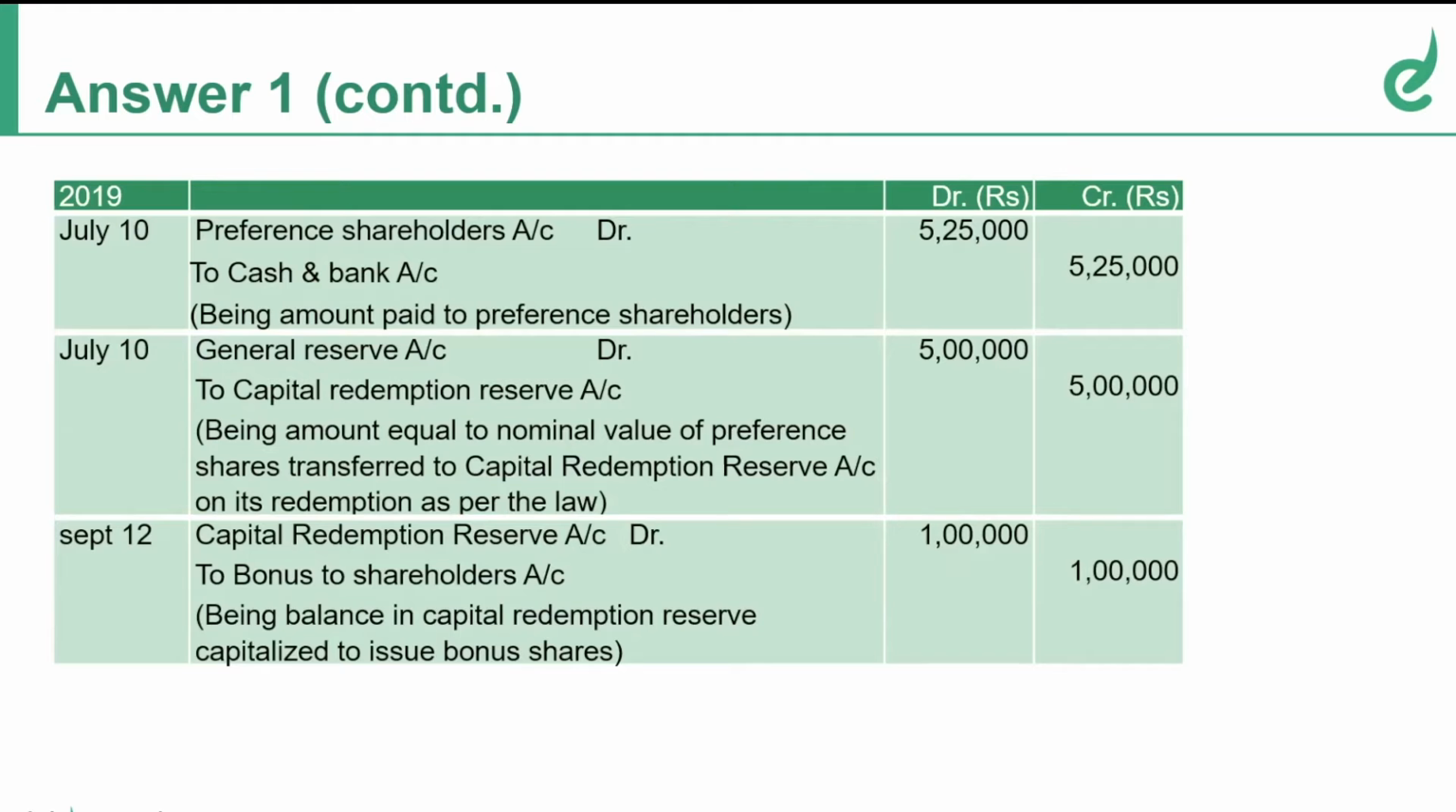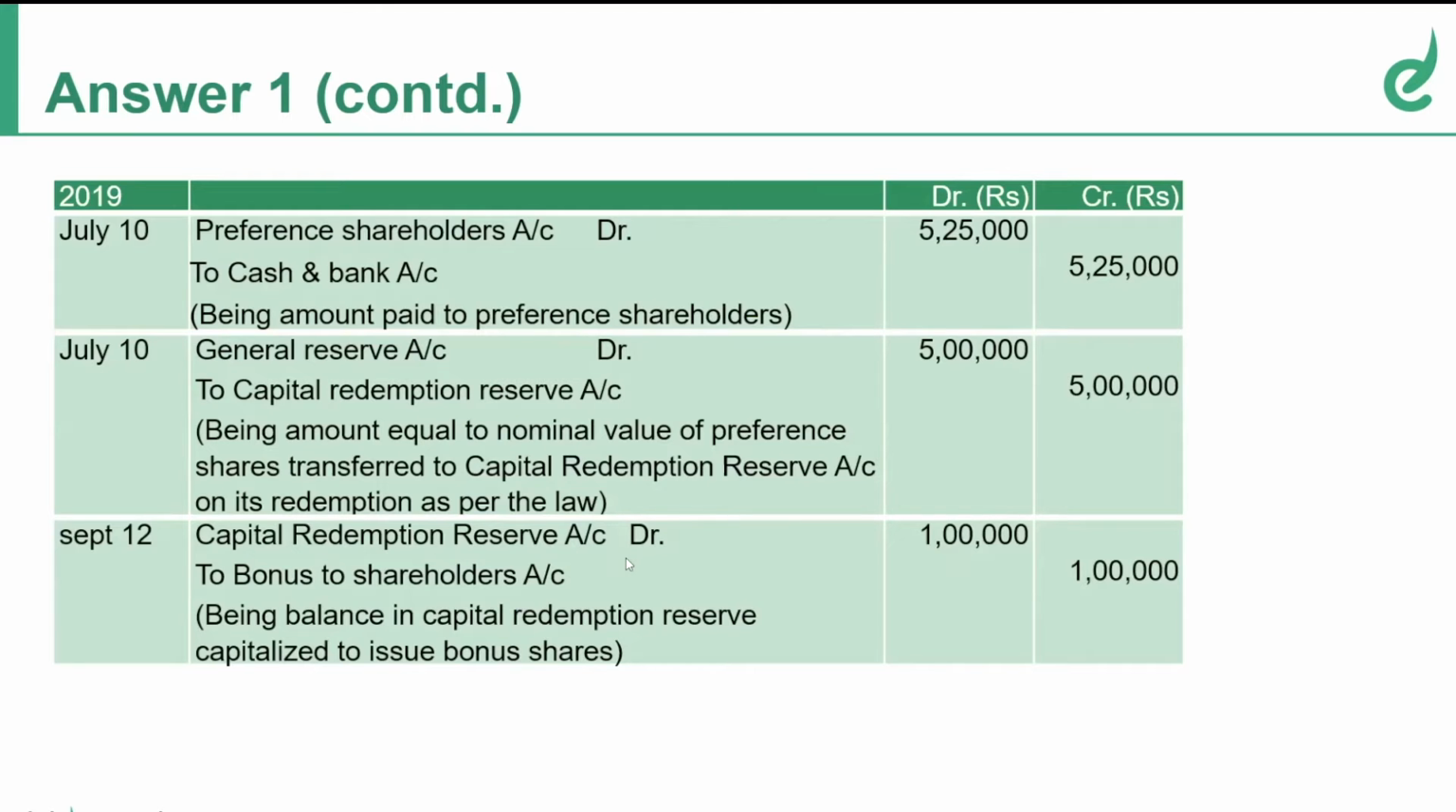Yes, ma'am. Next, we are going to issue bonus. Now, when we issue bonus, bonus can be issued out of current profits, which is profit and loss account, revenue reserves or general reserves, securities premium, or capital redemption reserve. So remember, we can use capital redemption reserve for the purpose of issue of bonus shares. So here we are going to use CRR or capital redemption reserve for issue of bonus shares.